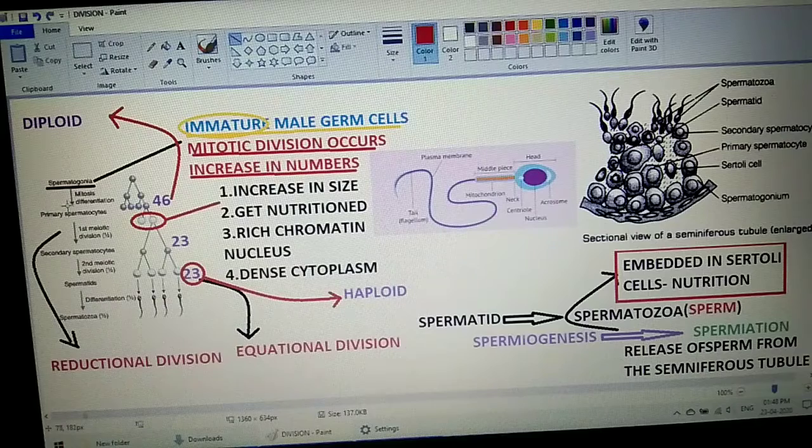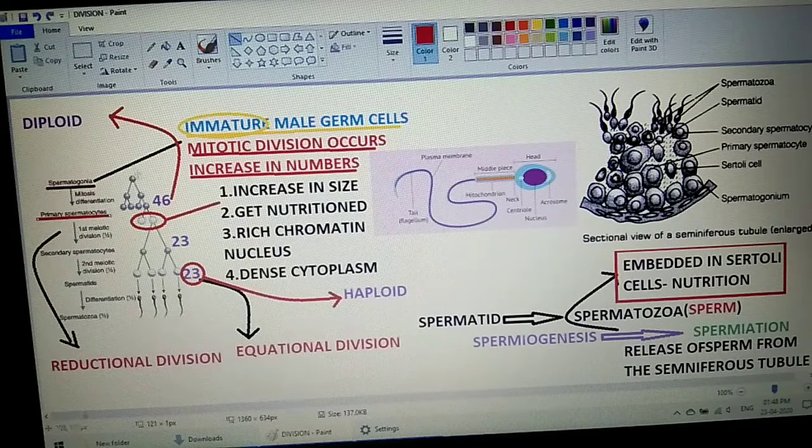Now students, why is it so? So as to increase in numbers inside the body. And when does this happen? This happens during puberty. Now once this complete process occurs, that is mitotic division, in which the spermatogonia, which are the immature male germ cells, undergo the mitotic division, it leads to the formation of primary spermatocytes.